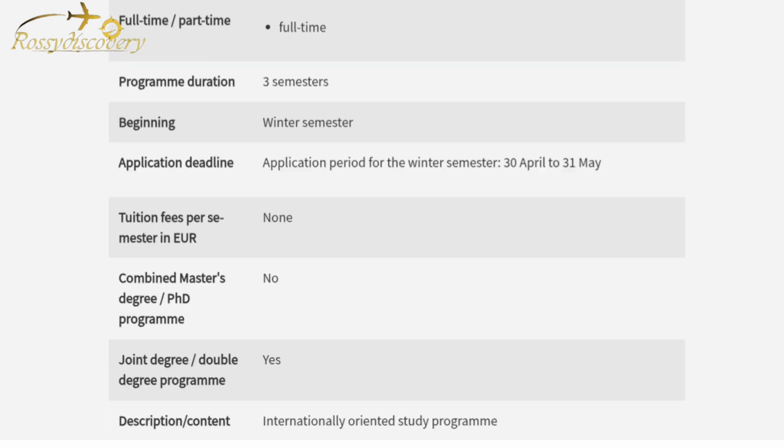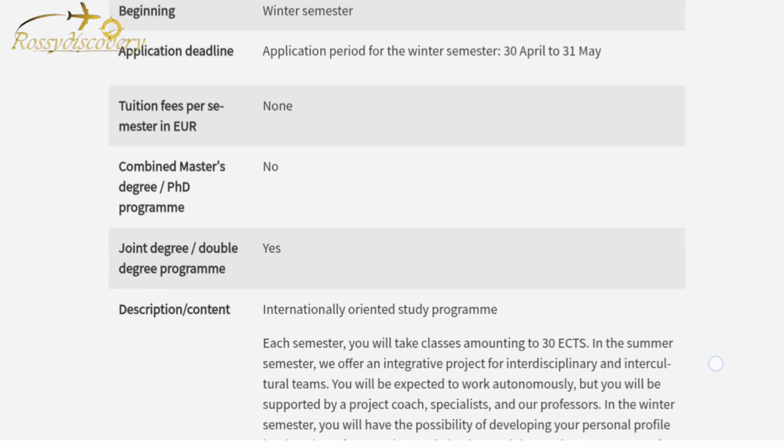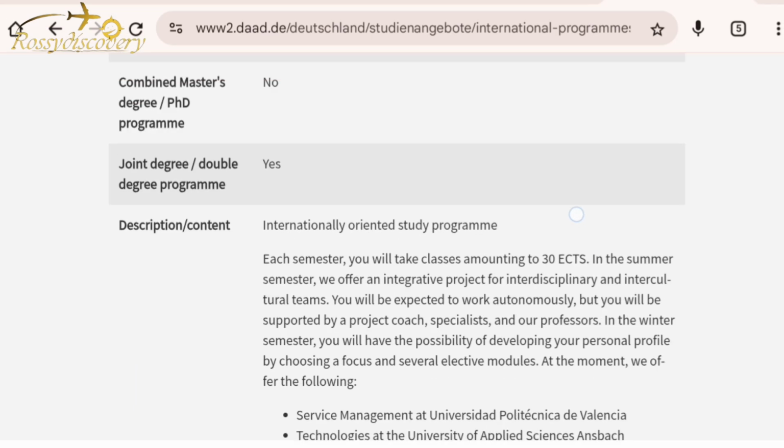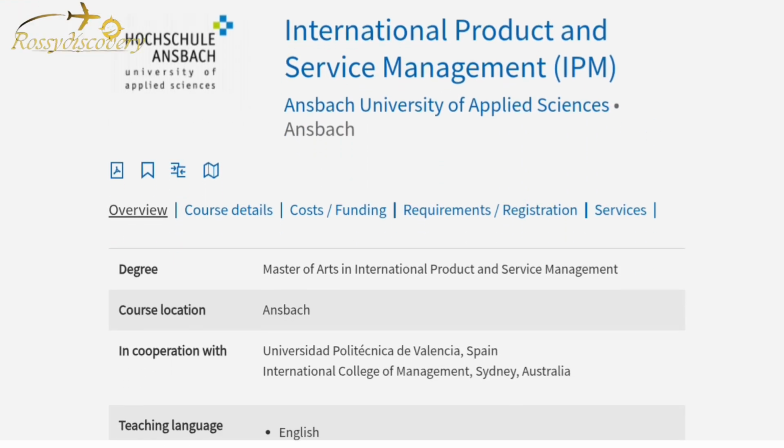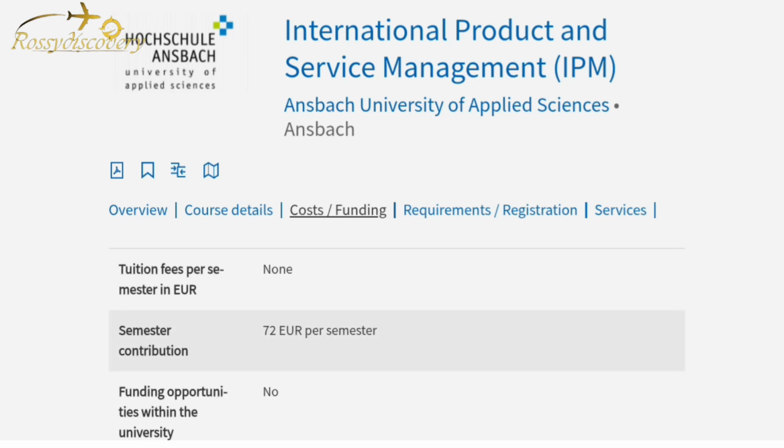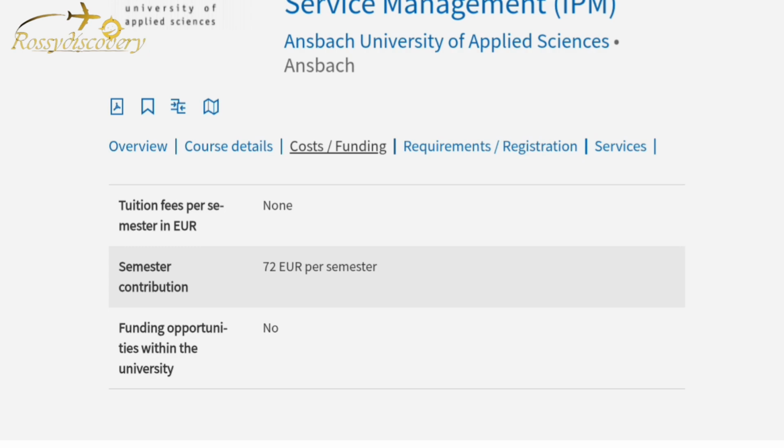And you can see the application period for the winter semester is 30th of April to 31st of May. So this application is still ongoing. Okay, so you can just do your research. And if you come here, you see course details, costs and funding, requirements, registration and services. If you click on costs, you will be paying a semester contribution. This is not your tuition fee.